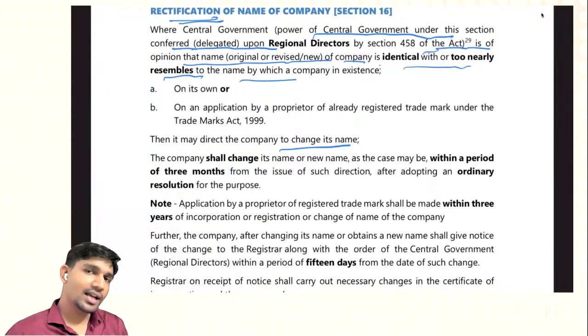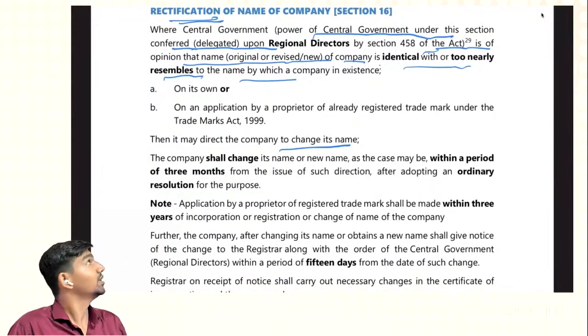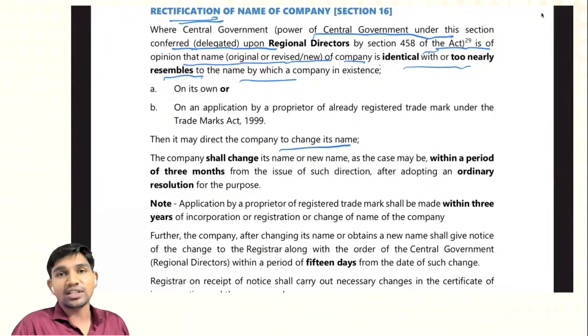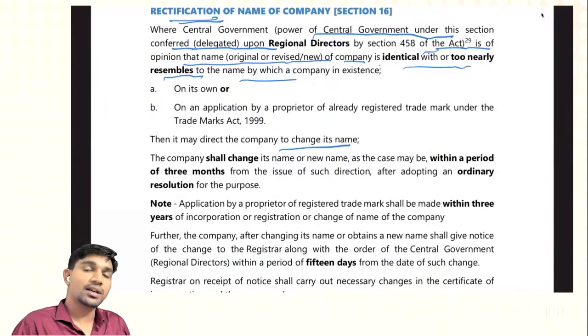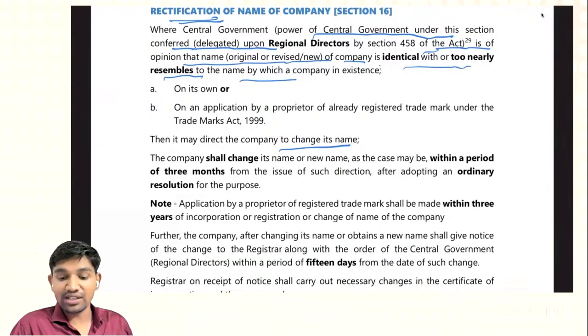Basically, as per Section 13, a special resolution needs to be passed to change the name of the company. But in case of rectification, the regional director may direct the company to change its name.